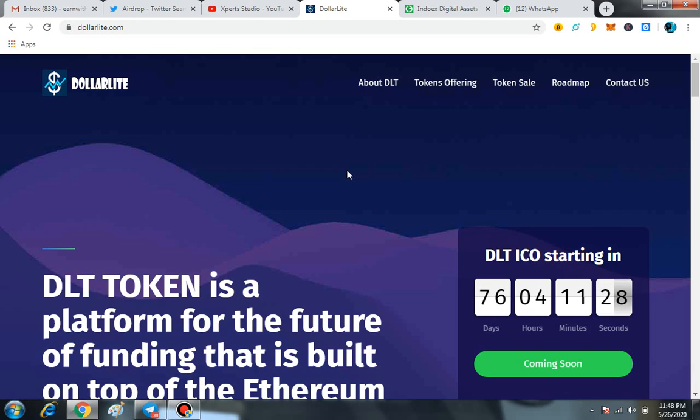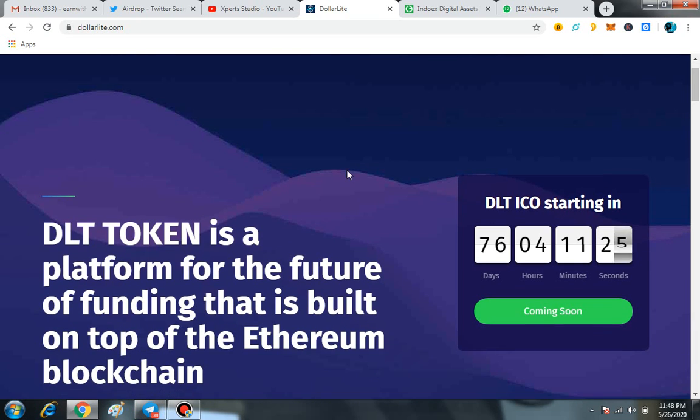DLT token is a platform for the future of funding that is built on top of the Ethereum blockchain.